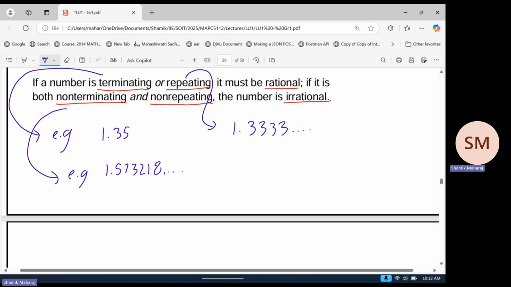But always remember, in the examples they give you, they will give you obvious examples. It won't be something that goes to the end of your screen and you wonder, is that the end of the number? They'll give you obvious examples like this one here. That's obviously terminating. If it's non-terminating, they will give you obvious examples as well, right? Like 3.33 recurring, something like that.